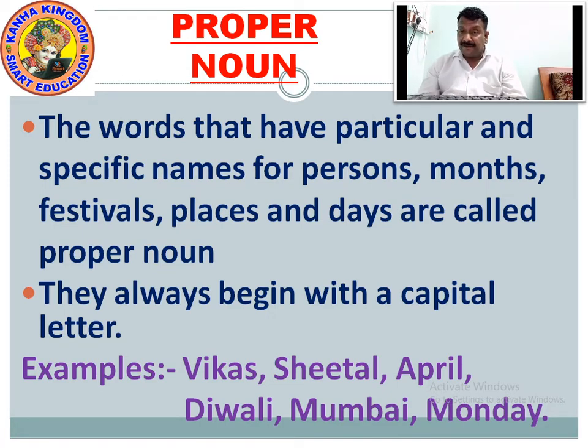For example, in common noun, we address it as people, boys, commonly addressed. Here, this is a proper noun. In the proper noun, we address it with a proper name. When we talk about Vikas, this is the name of a person. When we talk about Vikas, this is addressed to a particular person, Vikas. The name of people in the proper noun has a proper name.